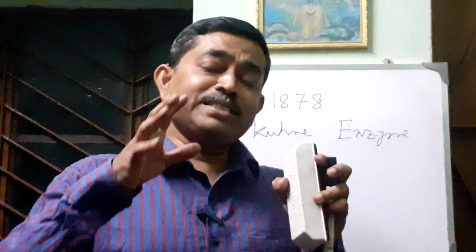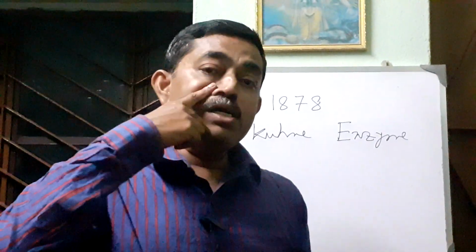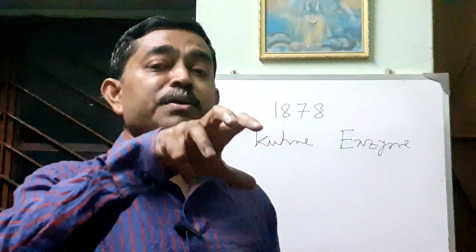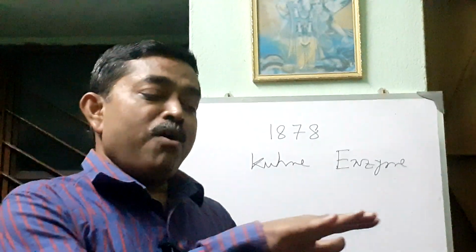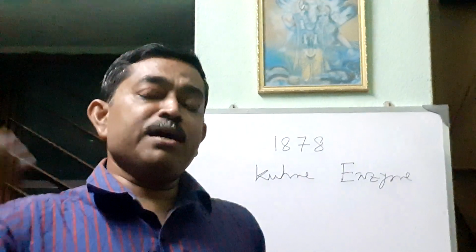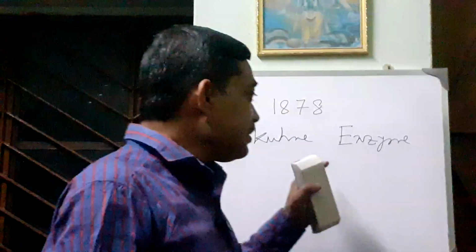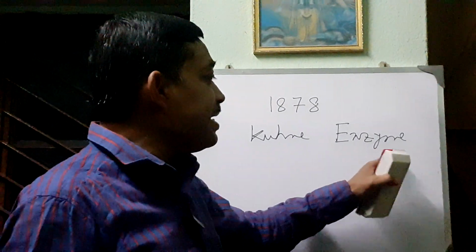So at that time the zymase enzyme was produced to carry on the reaction from glucose to ethanol and carbon dioxide. From that time the enzyme was found in yeast, and for that reason it was named enzyme. Enzyme is a biocatalyst.